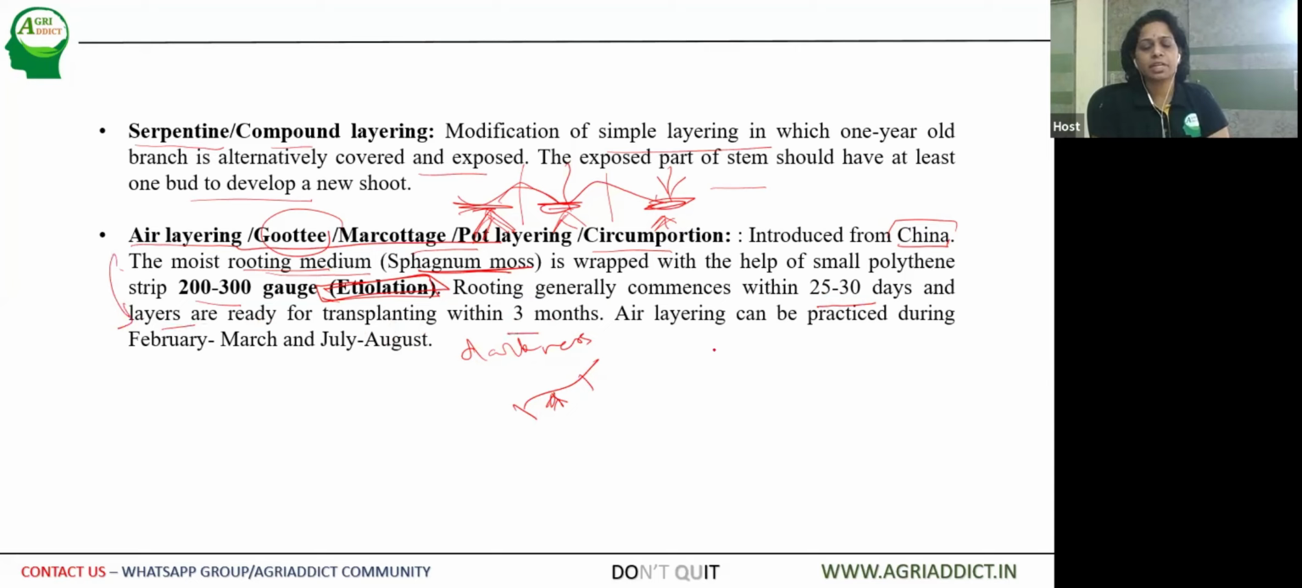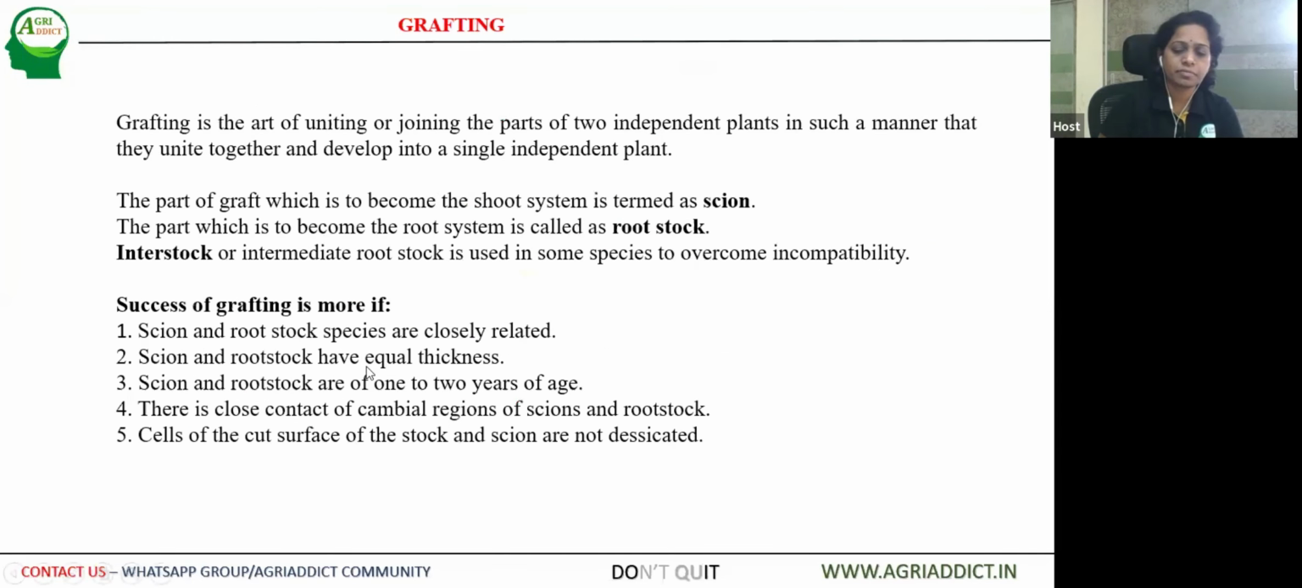So after 1 month, we can achieve rooting. Upon removing and planting them, the plant will be ready in about 3 months for commercial cultivation. Air layering can be practiced in the months of February to March or July to August.